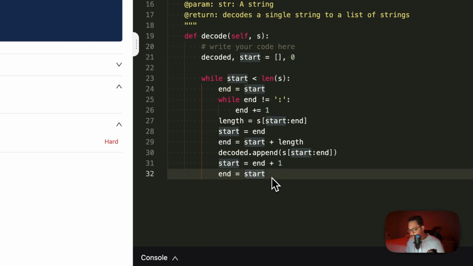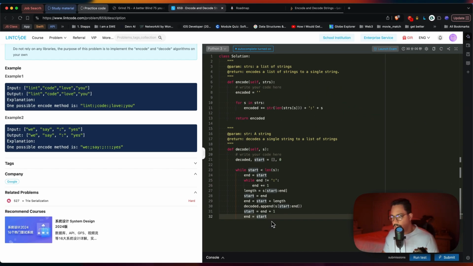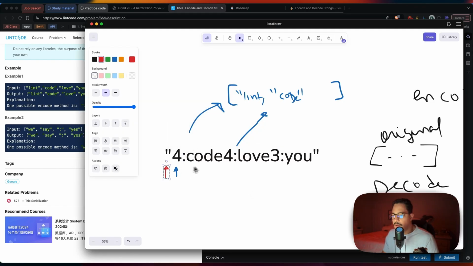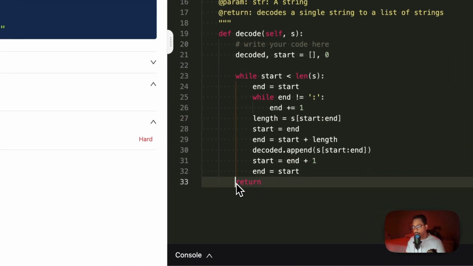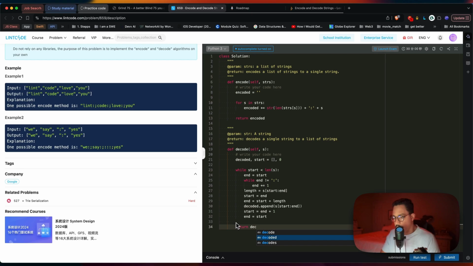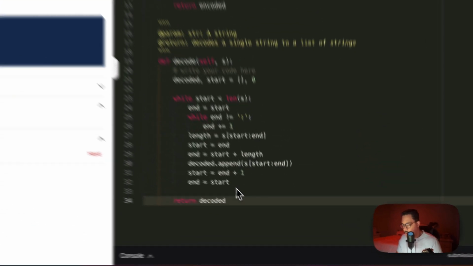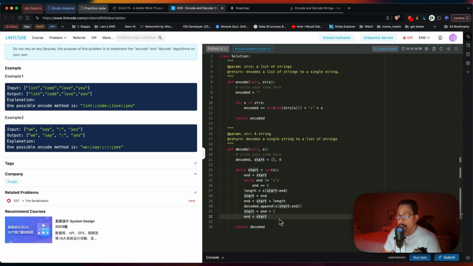And once that's done, we started at the first word, we can go ahead and return our decoded array, because it's a while loop, it's going to run until it finds all the words with all the lengths and all the delimiters. So we can safely say, once that's done, just go ahead and return the decoded array, which is going to be equal to the initial array.